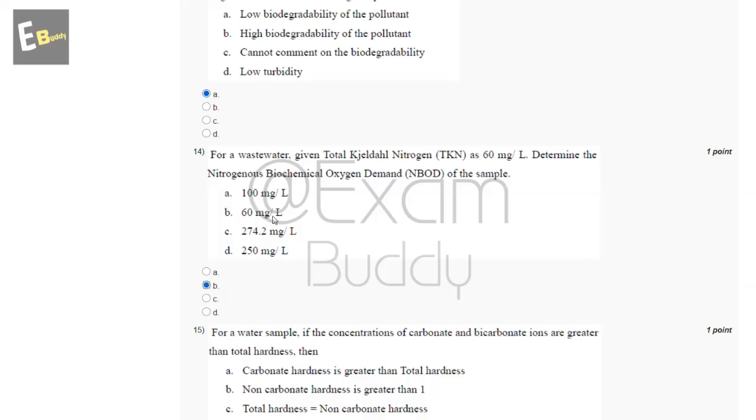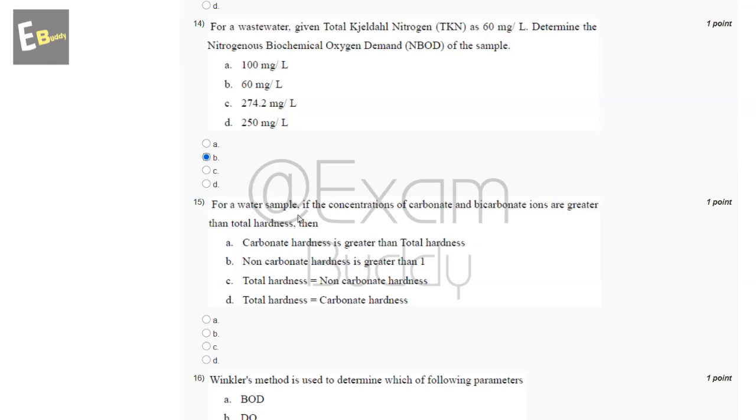Now the 15th question is, for a water sample, if the concentrations of carbonate and bicarbonate ions are greater than total hardness, then so these are the options: carbonate hardness is greater than total hardness, non-carbonate hardness is greater than 1, total hardness equal to non-carbonate hardness, total hardness equal to carbonate hardness. So the answer of our 15th question is D, total hardness equal to carbonate hardness.